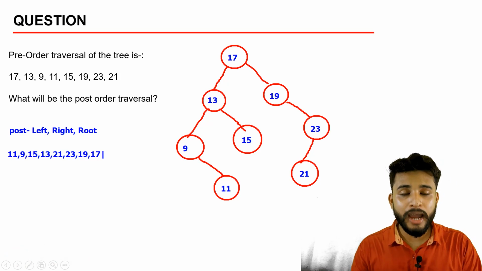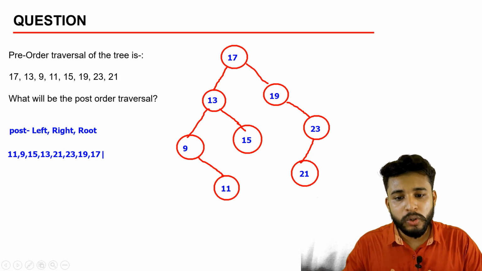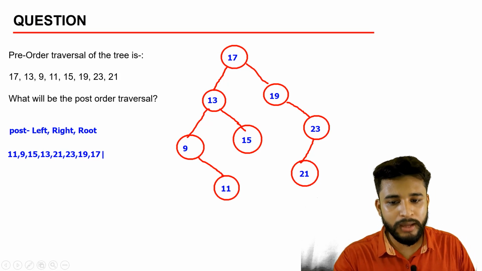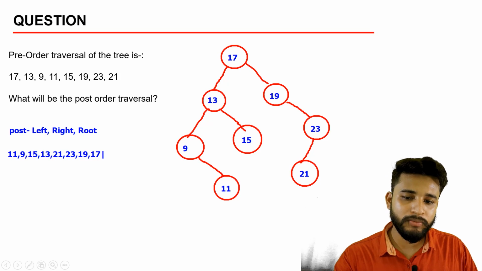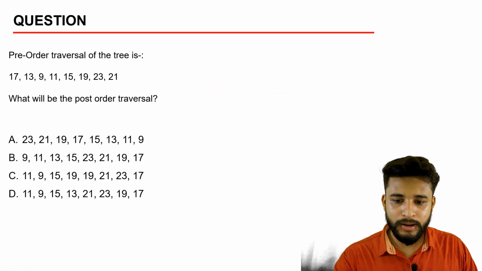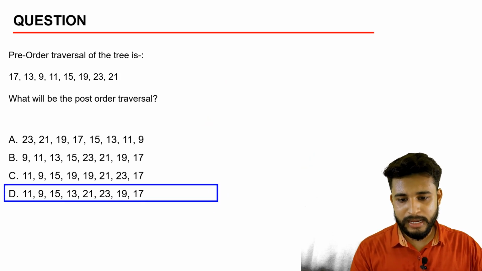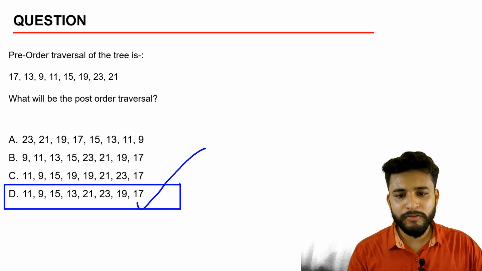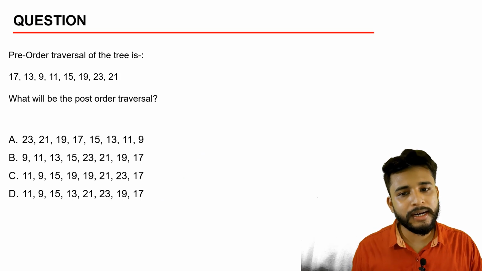This is the basic way we can solve these types of questions. This is an MCQ type of question, so let us see which option is correct. 11, 9, 15, 13, 21. Let us see which one is matching. So this one is the answer. D is the answer. Okay, so this one is the correct answer. This is the way we can solve post-order or pre-order questions, and there can be questions related to heap also.